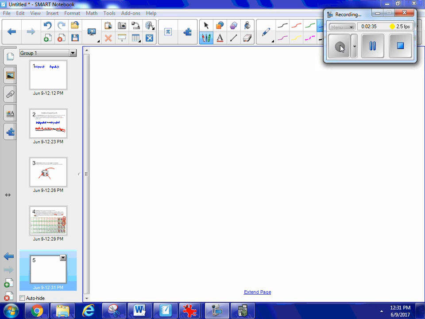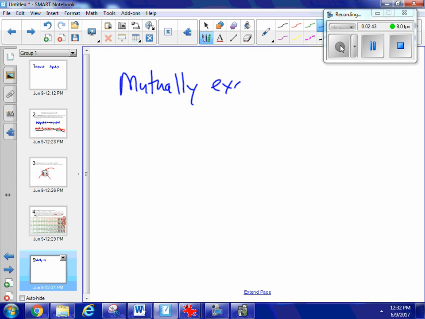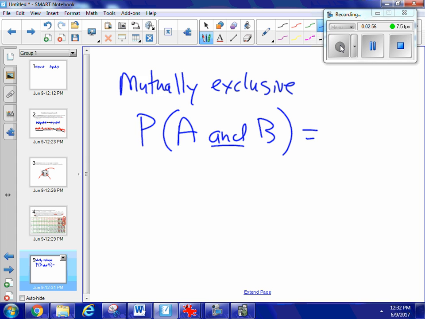So let's start with a couple of rules for mutually exclusive events. One rule is that the probability of event A happening and event B happening at the same time is 0. That's almost the definition of mutually exclusive: I can't have A and B at the same time.